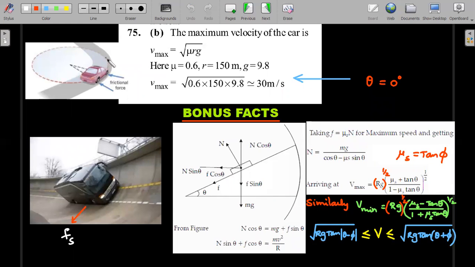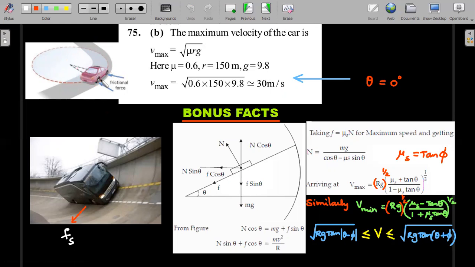So first, if the car is actually moving on a horizontal surface, it's the static friction force which will ensure that the centripetal force is provided. Remember, a car moves in a uniform circular motion. Normal reaction upward and mg downward cannot provide the centripetal force towards the center. So it is the static friction from the tires on the floor which is towards the center.